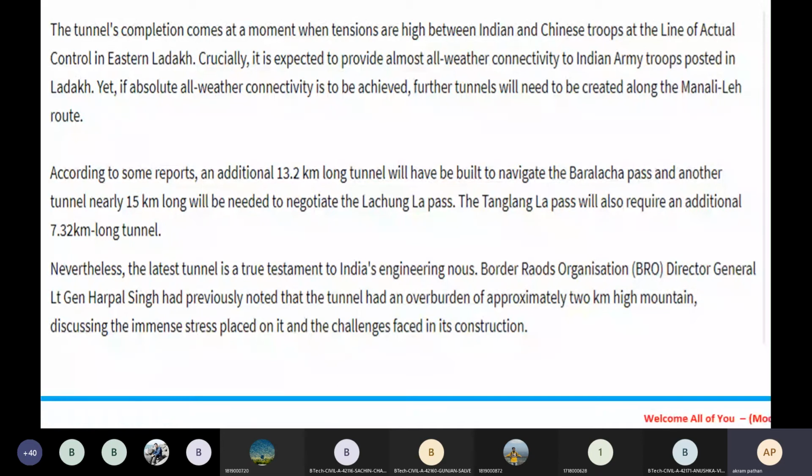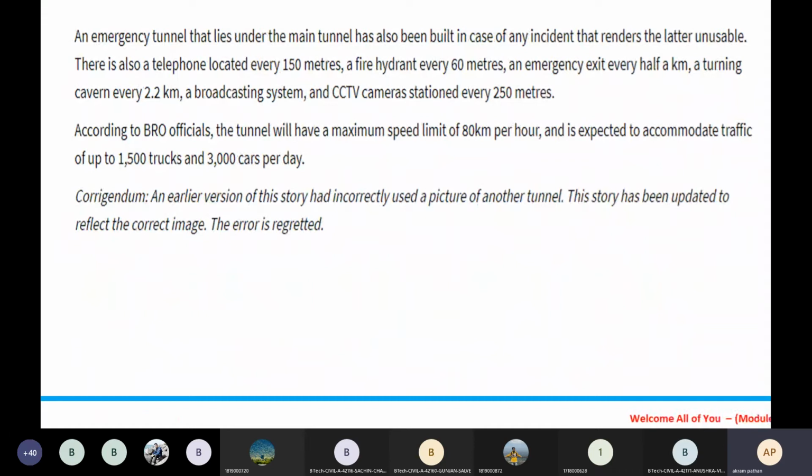Nevertheless, the latest tunnel is a true testament to India's engineers. The Border Roads Organisation, the BRO, Director General Harpal Singh had previously noted that the tunnel had an overburden of approximately 2 kilometer high mountain, discussing the immense stress placed on it and the challenges faced in its construction. An emergency tunnel under the main tunnel has also been built in case of any accident that renders the latter unusable.